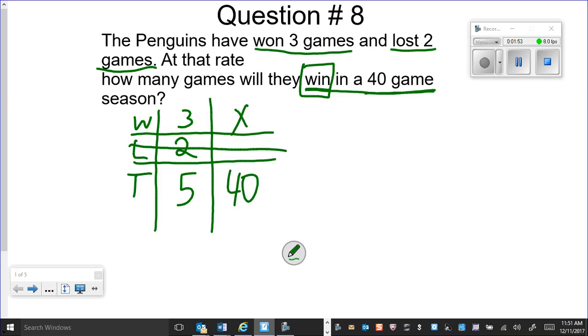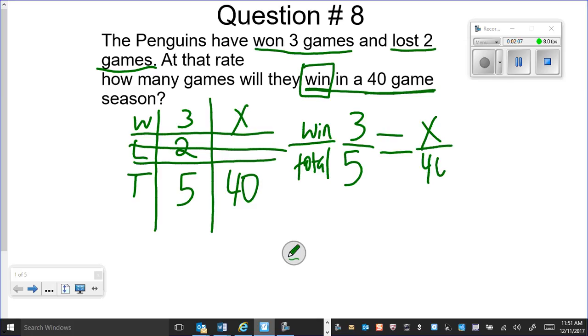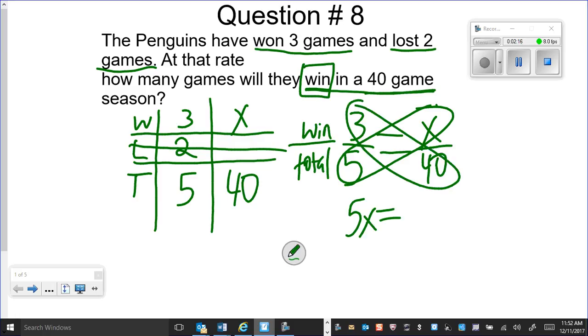All right. So we're going to do 3 over 5, wins over total. We'll do 3 over 5 is equal to X over 40. And then we'll cross multiply. We'll get 5 times X, which is 5X, and 3 times 40, which is 120. And then divide each side by 5. X is equal to, what is that, 24? 24. All right, there you go. Let's move on to the next one.